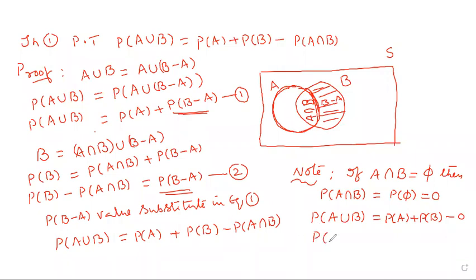Therefore, P of A union B is equal to P of A plus P of B. So there is nothing common, meaning this event and this event are separate. Rule number 3: separate means we can write separate probabilities. Rule number 3 we are going to apply for that.